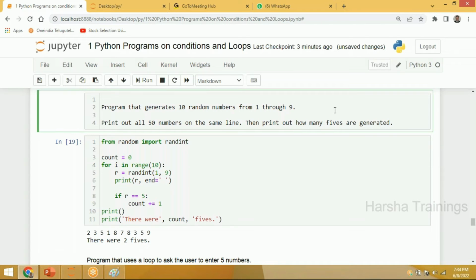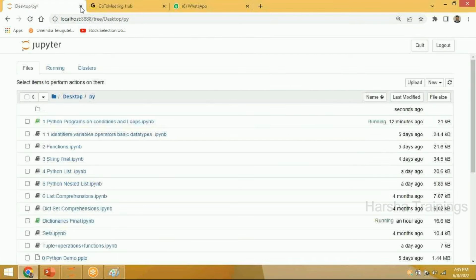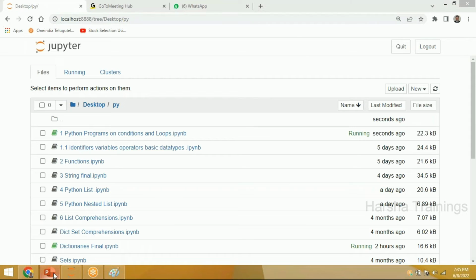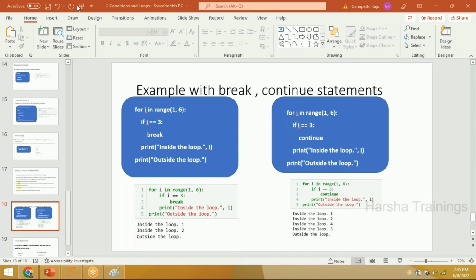Now, I will stop this discussion here and I wanted to start a new topic called functions. This is what we should know, everyone. I will give some assignments after the session. If you permit me, I will close this session and start a new session on functions. Can I?